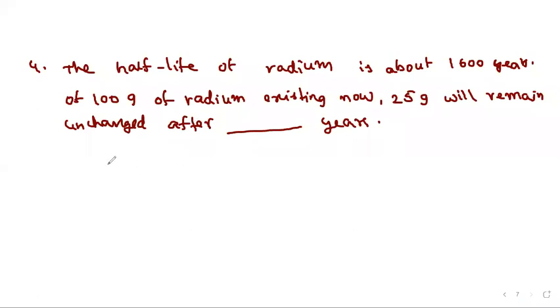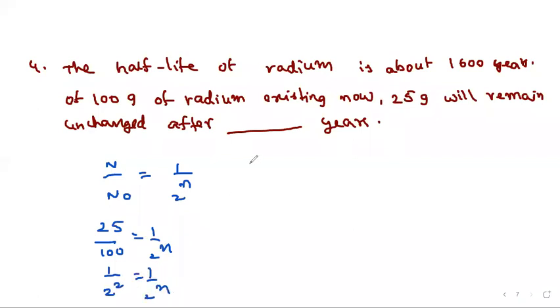That means what is N by N naught? What is the general formula for N by N naught? 1 by 2 power n. So N is 25, that which remains, and initially 100 was taken. So this is 1 by 2 power n. That is 1 by 4. 1 by 4 can be taken as 1 by 2 square, equal to 1 by 2 power n. That means small n is equal to 2. What is small n? Number of half-lives. Okay, so after 2 half-lives, this will happen. What is 1 half-life given?